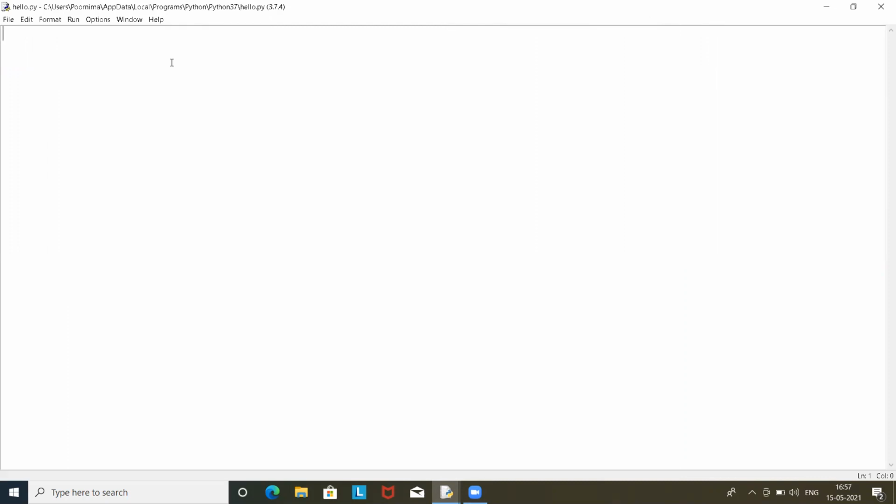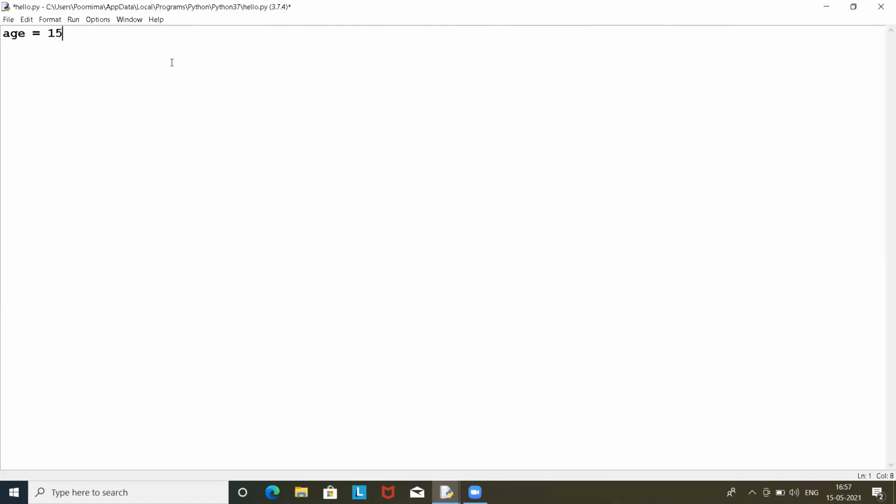So basically there are some rules for writing variable names in Python. What are those rules? A variable name can have a short name like X and Y, but it will be better to give that a descriptive name so that it is understood by the user.